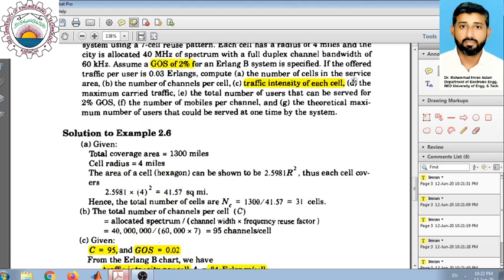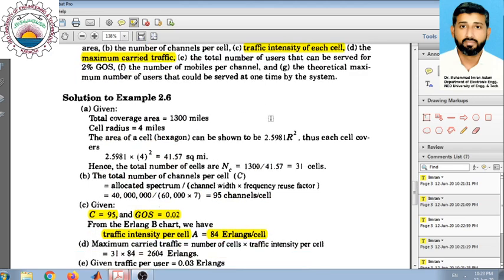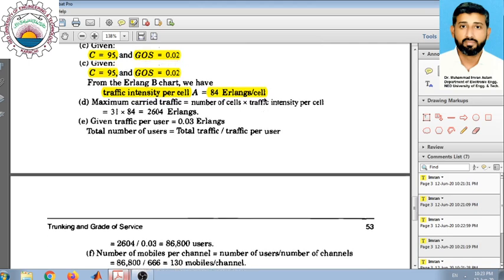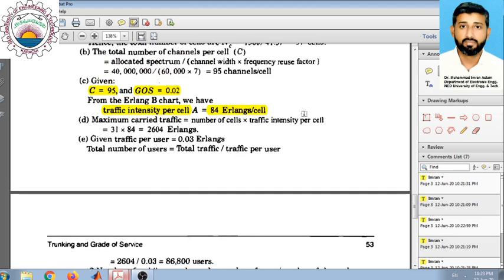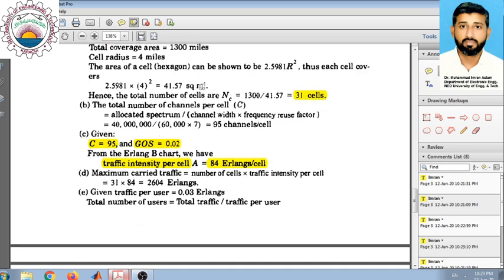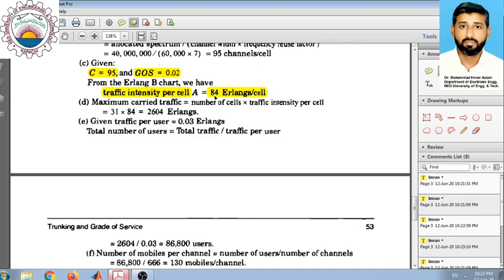Okay, the next part is what is the maximum carried traffic. We know that we have in total 31 cells, which we have already calculated, and we know that the traffic intensity in each cell is 84 Erlangs per cell. So the maximum carried traffic would be the product of these two, 31 multiplied by 84, which is 2604 Erlangs.